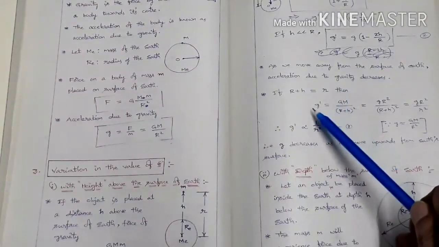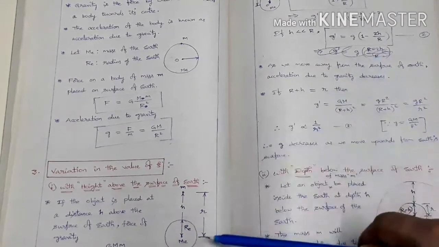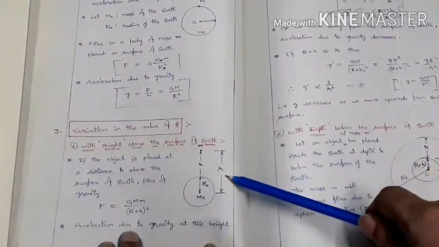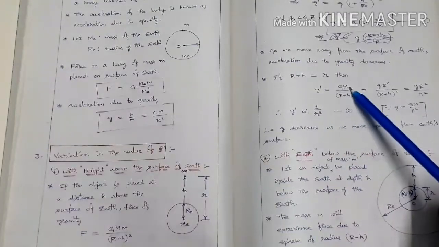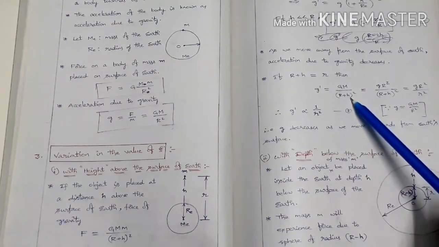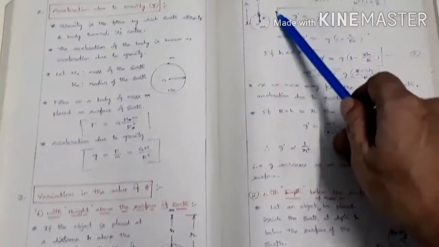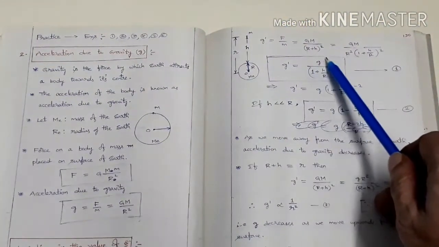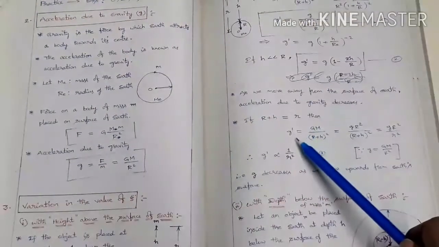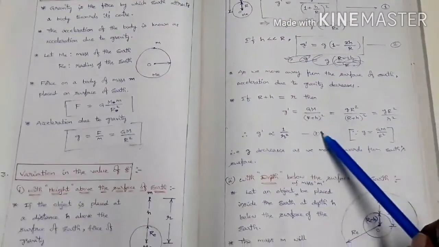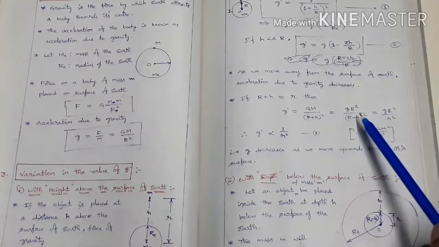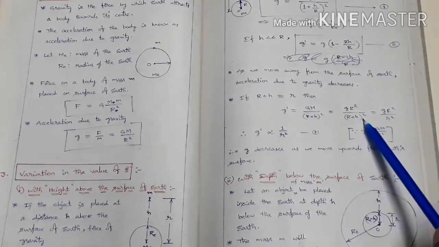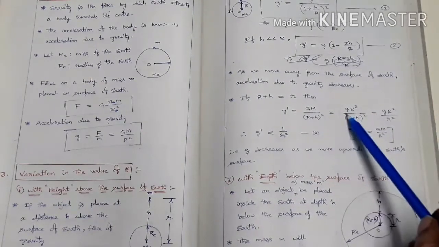Let us express this g dash in terms of small r. What is small r? Distance from the center of the earth. So g dash equal to GM by R plus h whole square, that equal to g into R square by R plus h whole square, since GM equal to gR square.